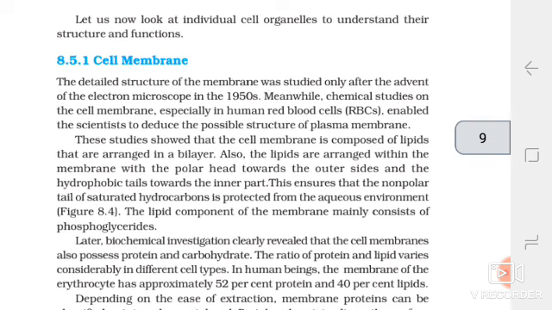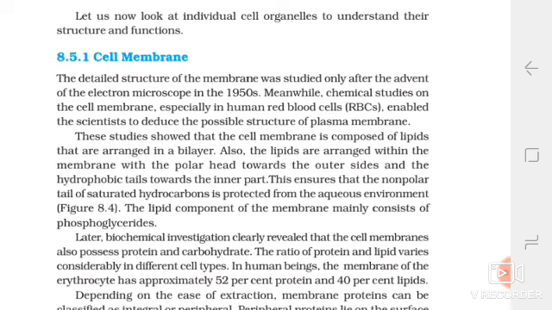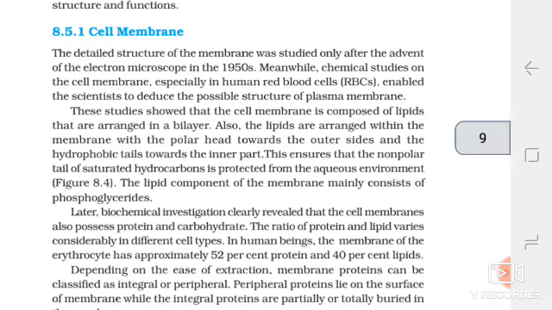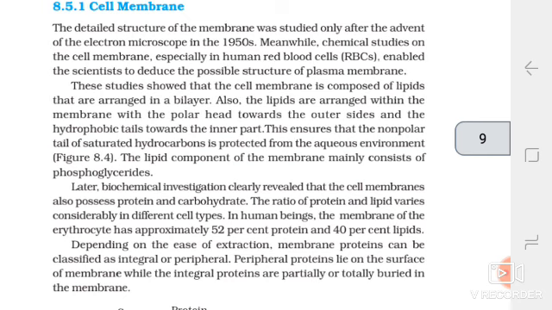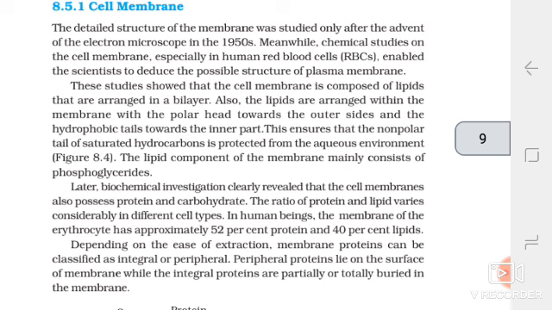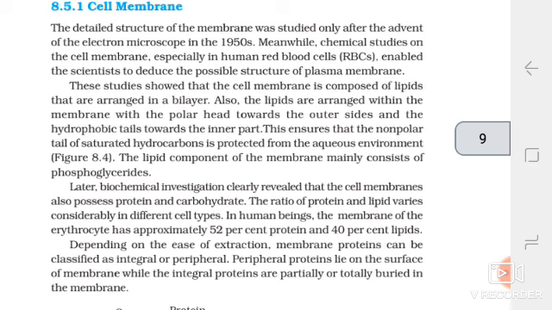The lipid component of the membrane mainly consists of phosphoglycerides. Later biochemical investigation clearly revealed that the cell membranes also possess proteins and carbohydrate. The ratio of protein and lipid varies considerably in different cell types. In human beings, the membrane of the erythrocyte has approximately 52% protein and 40% lipids.